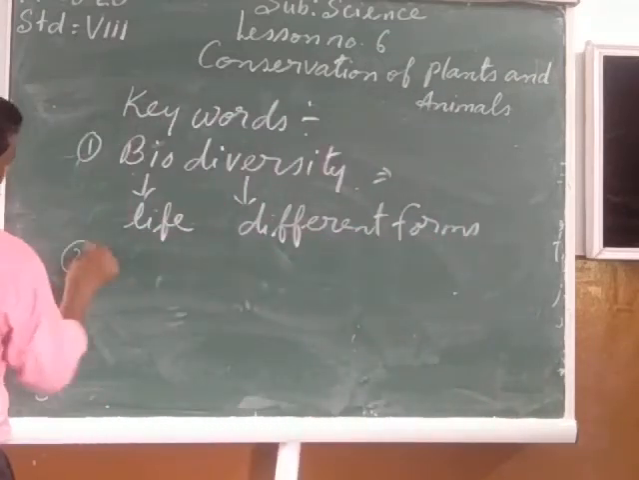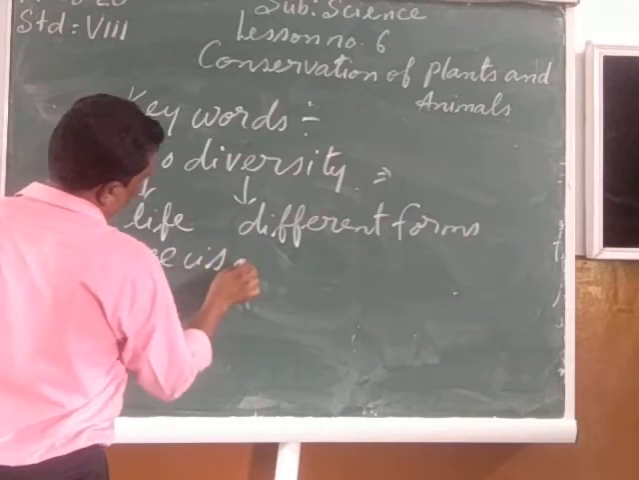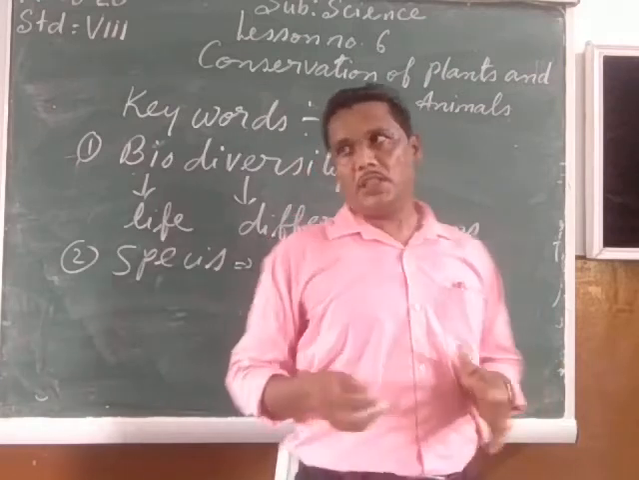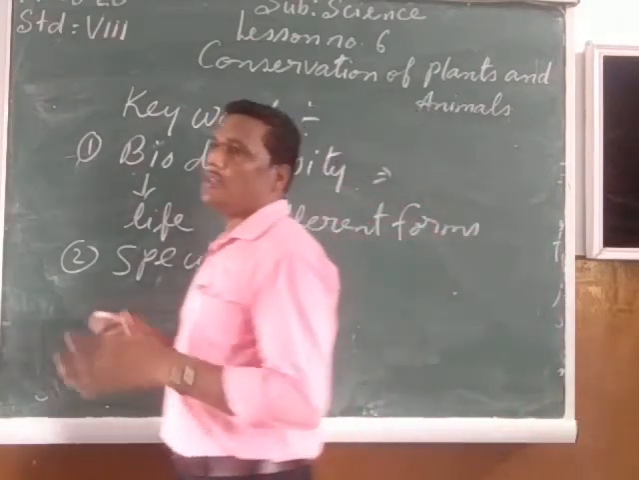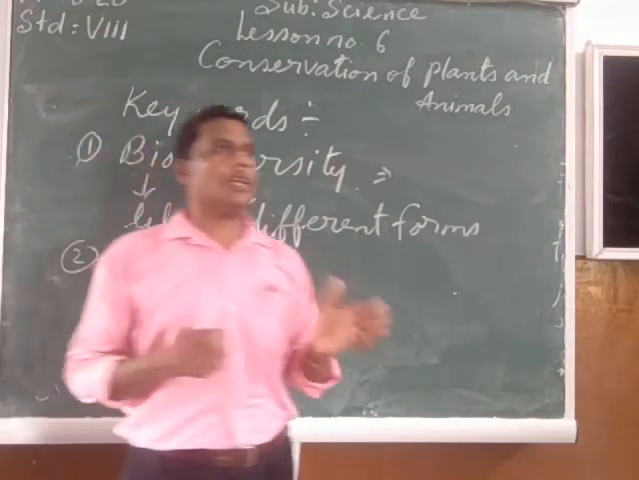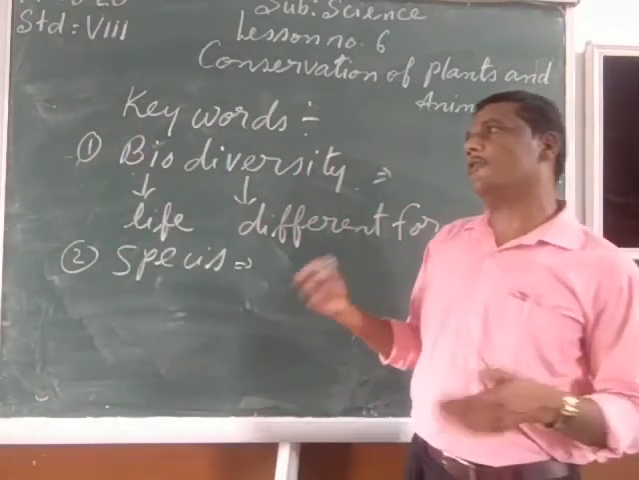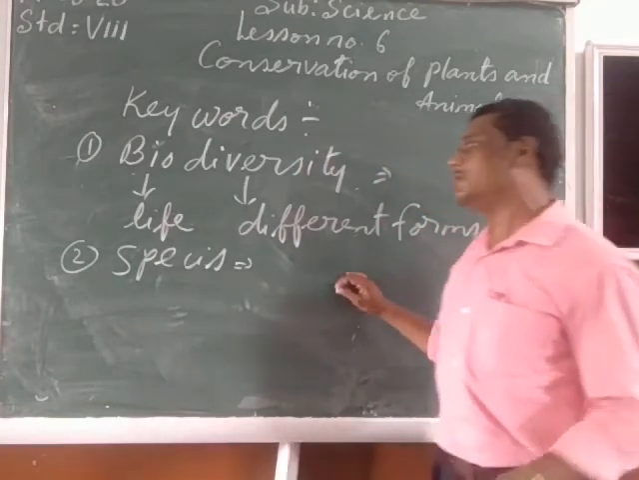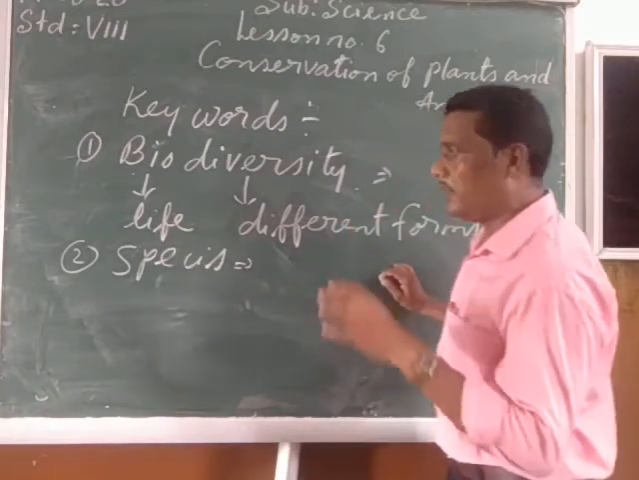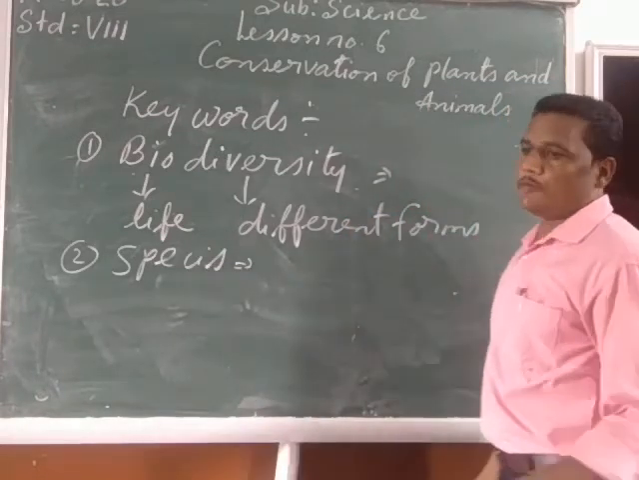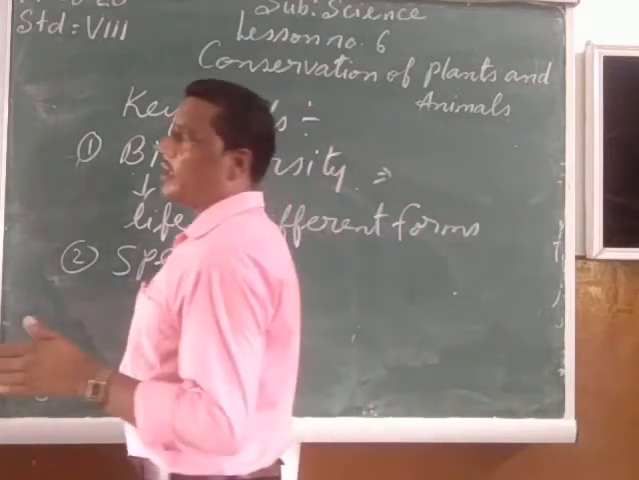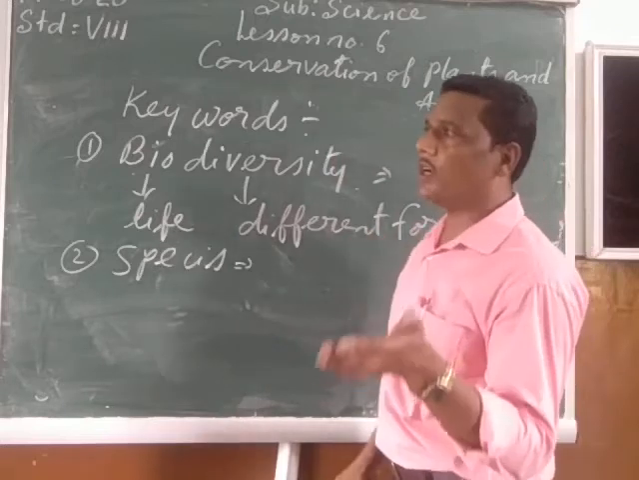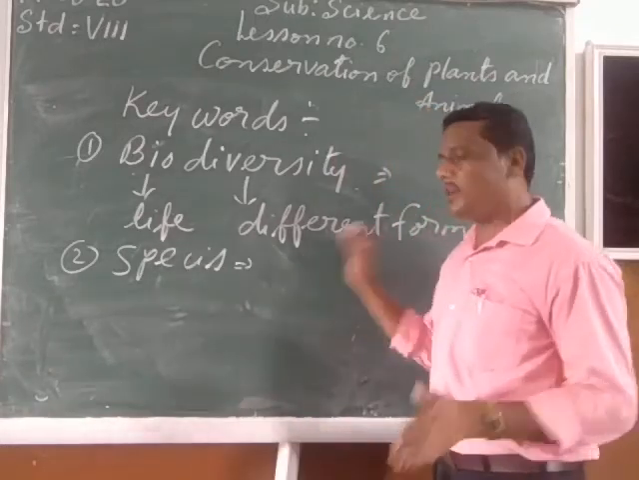Now the second one is species. What is a species? A species is a group of plants or animals which have certain common characteristics, which separate them from other species, and which can easily interbreed and reproduce among themselves. If we are looking at a particular animal, all these animals will look alike. So a species is a group of plants or animals which have certain common permanent characteristics which separate them from other groups, and they can easily interbreed among themselves.